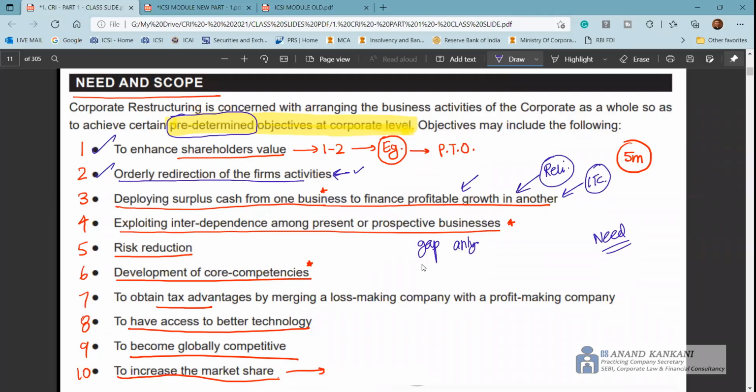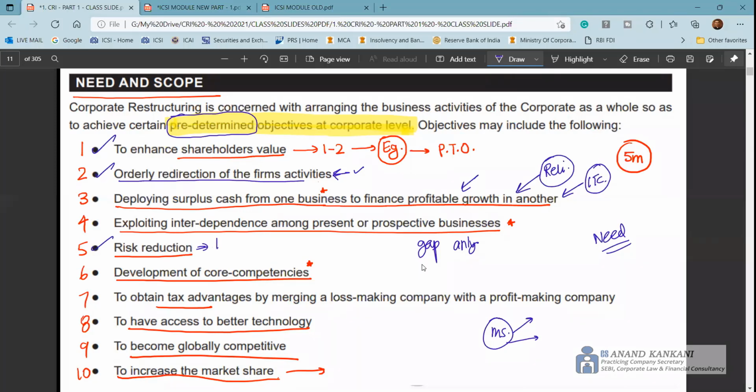So a simple example: a company wants to increase its market share. Now, how to increase the market share? One way is to set up more stores, or the other is to go and acquire your competitors. So again, in organic growth, you do this. Thereafter, risk reduction. Diversification is one way with which you reduce the risk.